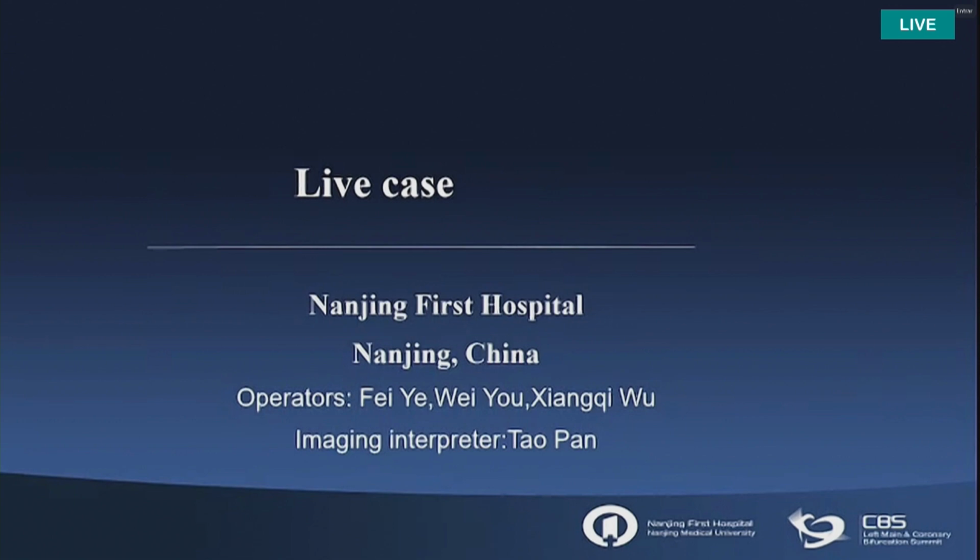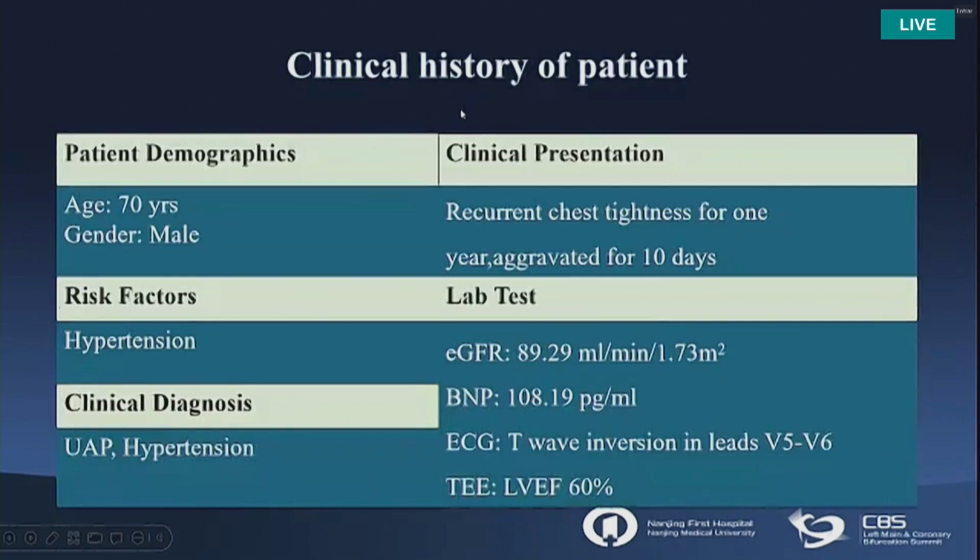Next slide, please. Today, our case is a 70-year-old gentleman, admitted to our hospital for recurrent chest tightness for 1 year, aggravated for 10 days. He had hypertension, and the blood test showed good renal function.